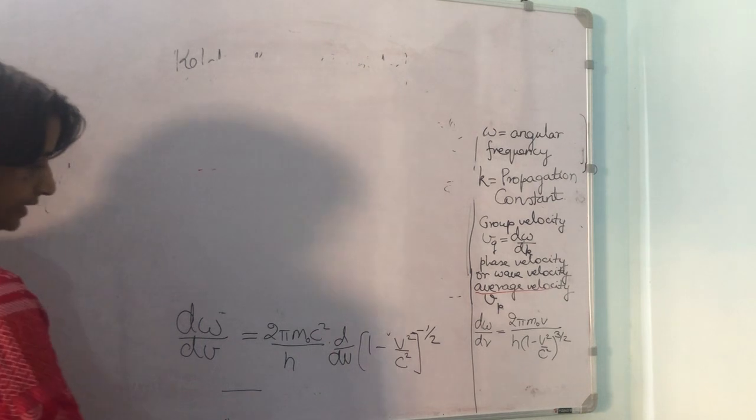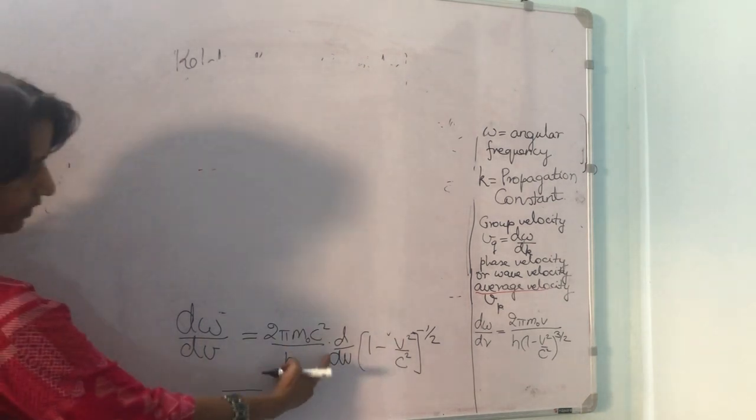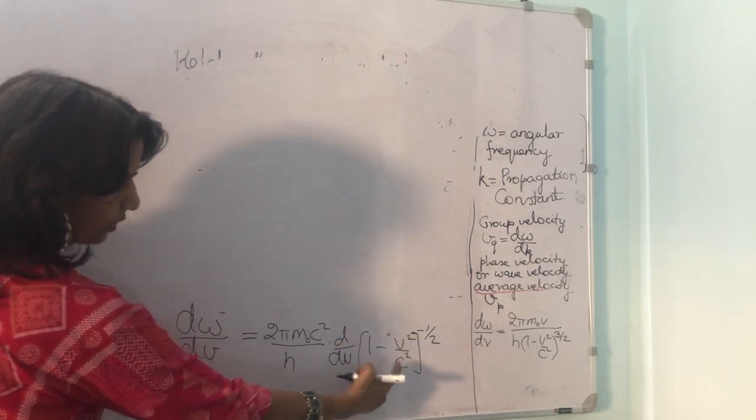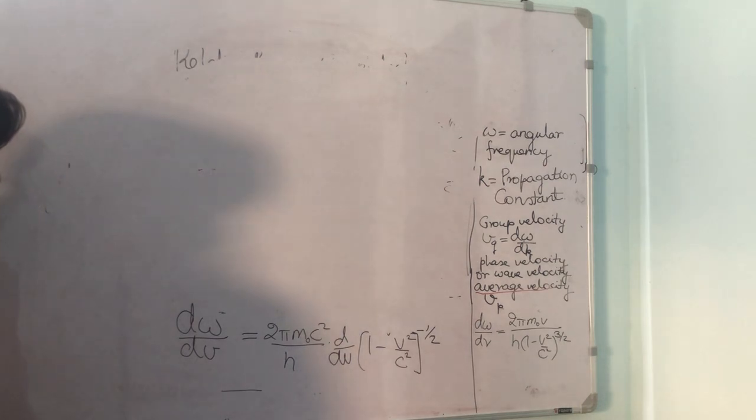So we get d by dv of 1 minus v square by c square to the power of minus half.